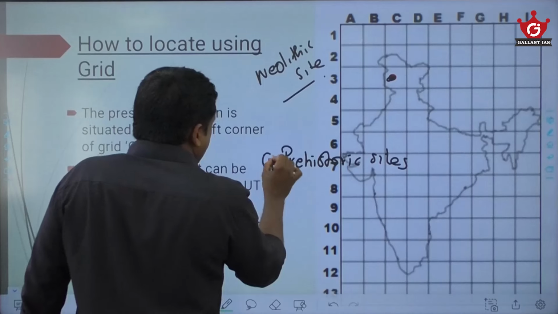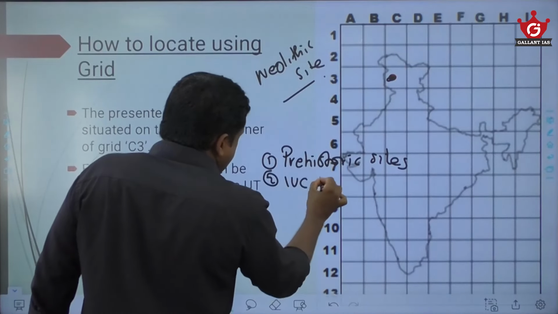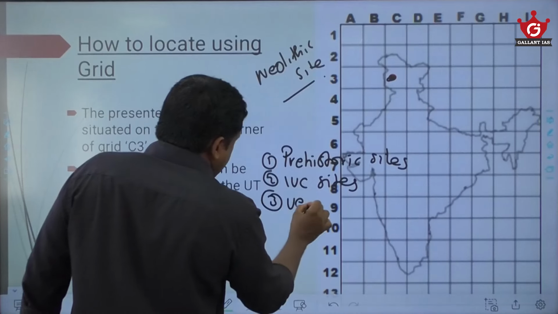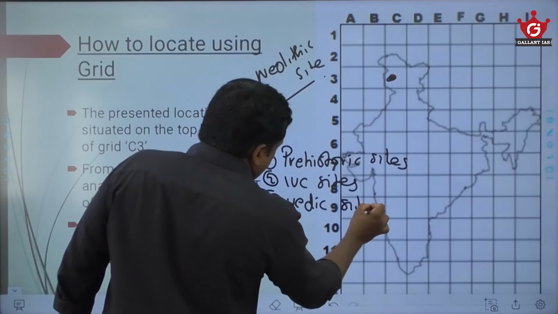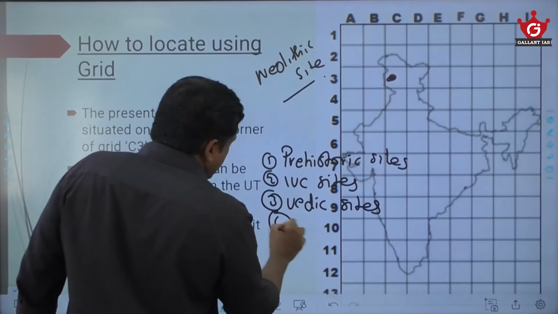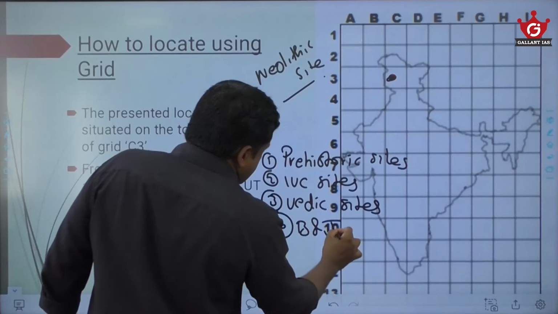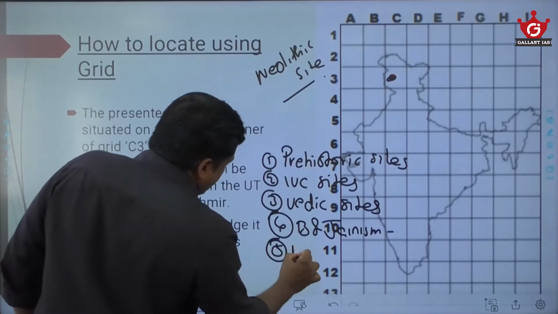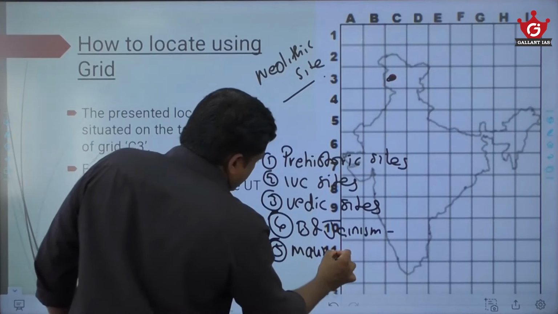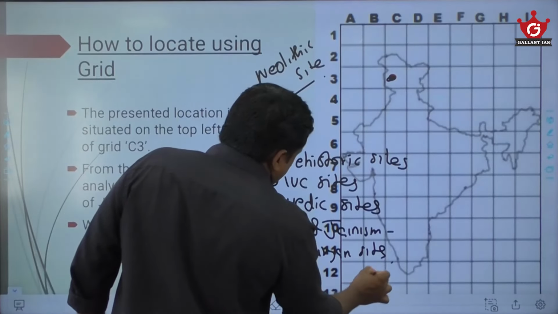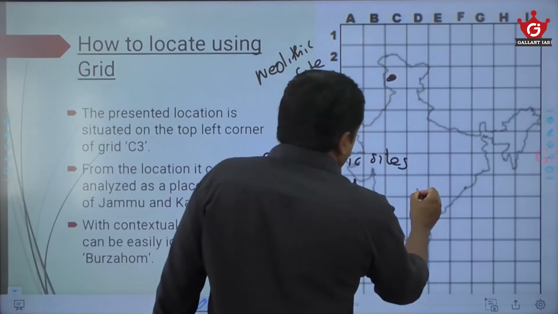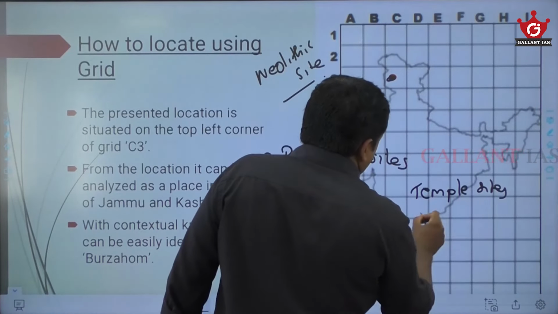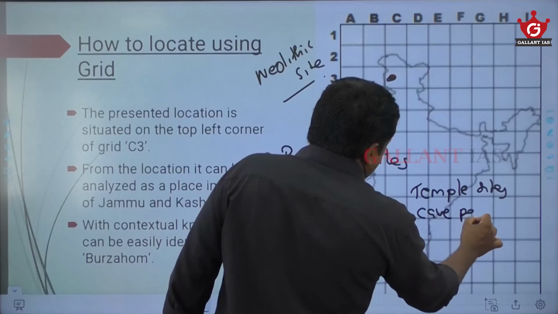Prehistoric sites in India, number 1. Number 2 is IVC sites in India. Number 3, Vedic sites in India. Number 4, Buddhism, Jainism sites in India. Number 5, Mauryan sites in India. Or the popular temple sites in India, or the cave painting sites in India.